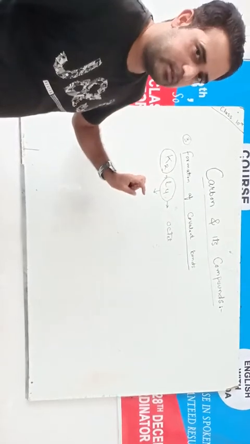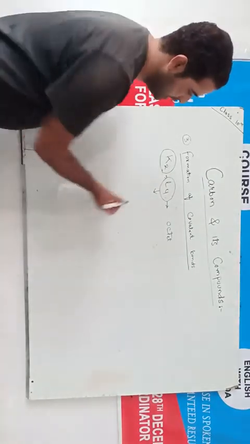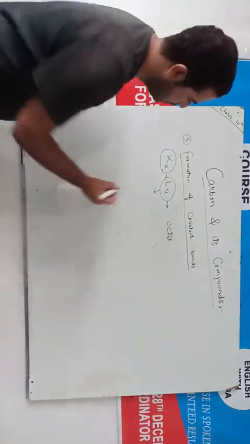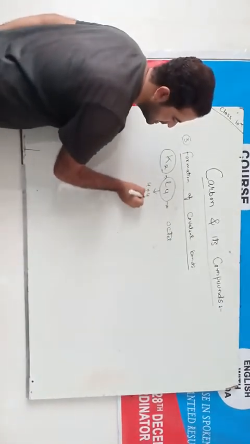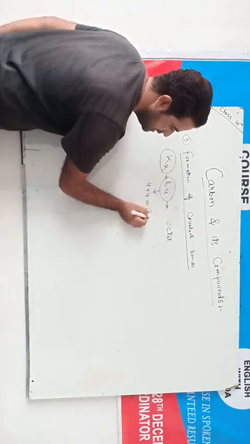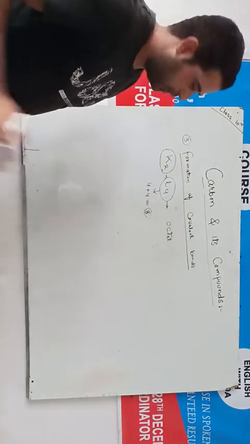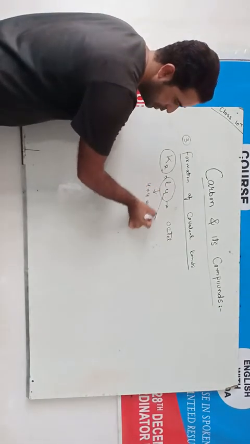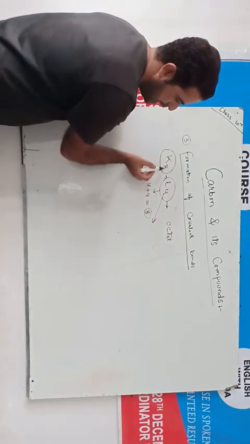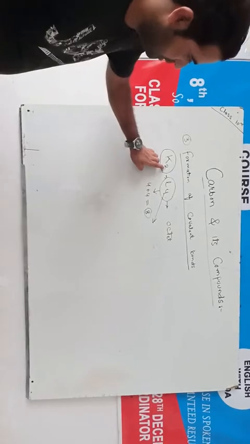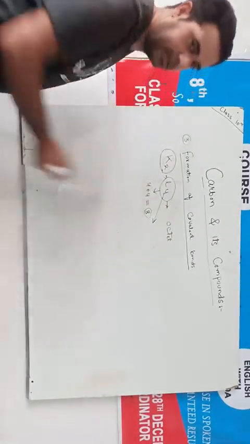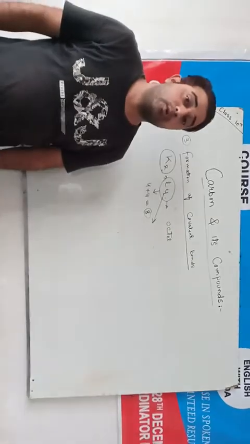Now, it has 3 options. Number first, it will gain 4 electrons. 4 plus 4 makes 8. In this way, it can become stable. Or it can lose these 4 electrons, and in its outermost shell there will be 2 electrons. But losing and gaining needs a considerable amount of energy.